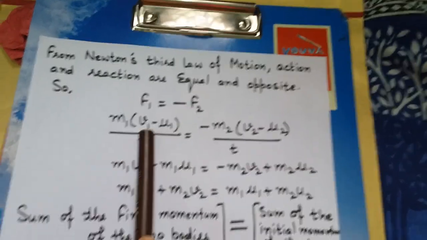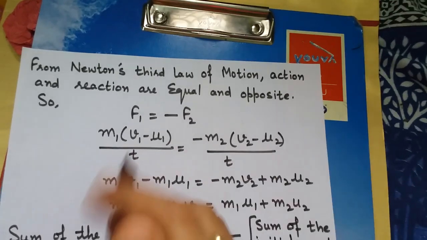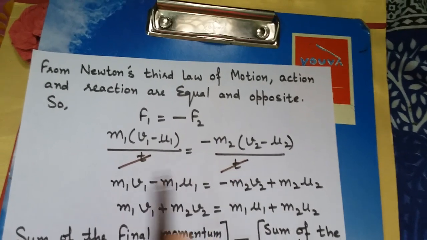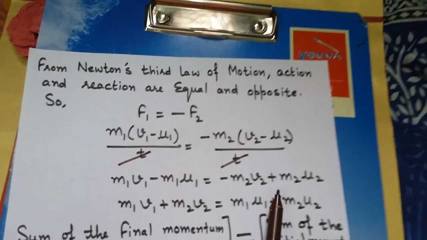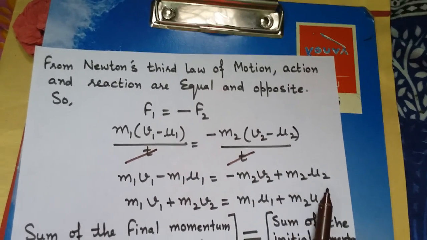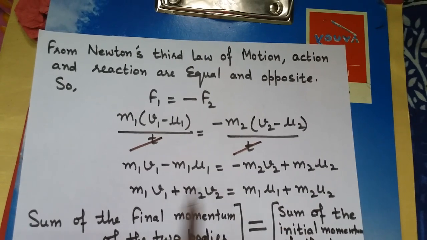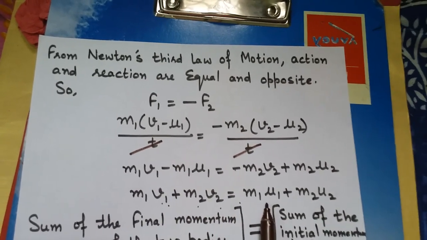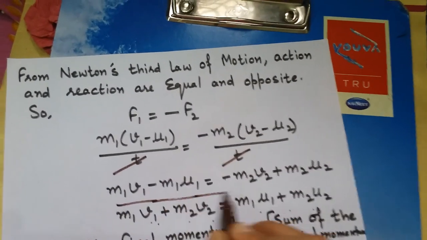Okay, m1 v1 minus m1 u1, and this t will be cancelled out. Class, we have cancelled this t on both sides. So m1 v1 minus m1 u1 is equal to minus m2 v2 plus m2 u2. We have just taken this minus sign, minus and minus giving plus m2 u2. So we get m1 v1, and m2 v2 will come here with its sign changed, equal to m1 u1 plus m2 u2. So this is what we have got, class, at the end.